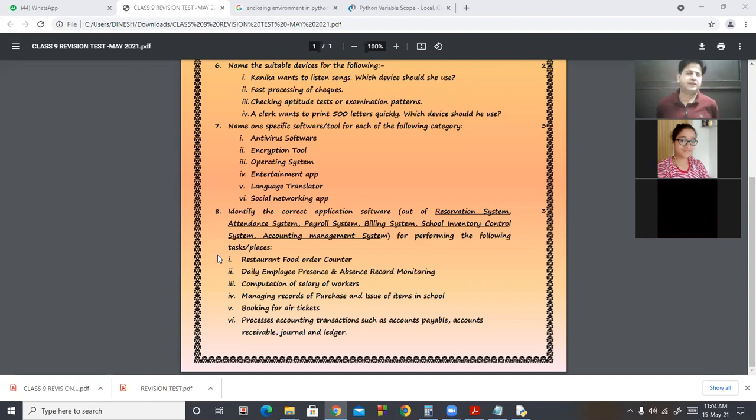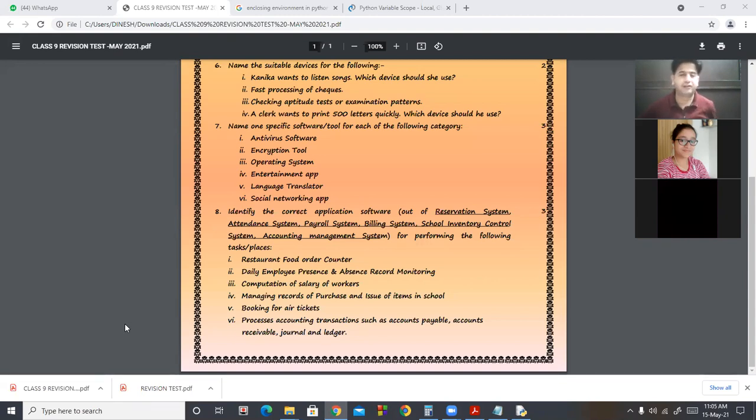Next question is identify the correct application software out of reservation system, attendance, payroll, billing, school inventory, accounting management system. Okay, students, in a restaurant order counter, in food order counter, we produce the bills. So billing system is required. Next is daily employee presence and absence record monitoring. So here attendance system is required.